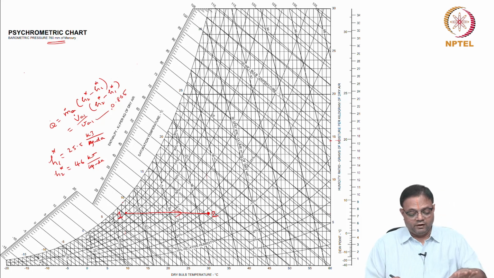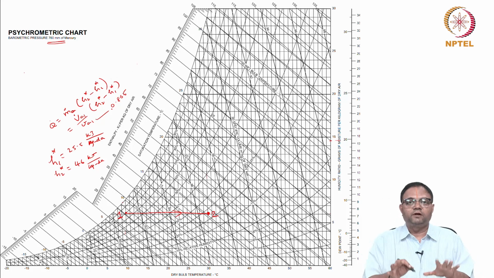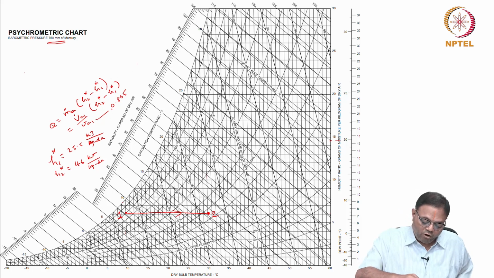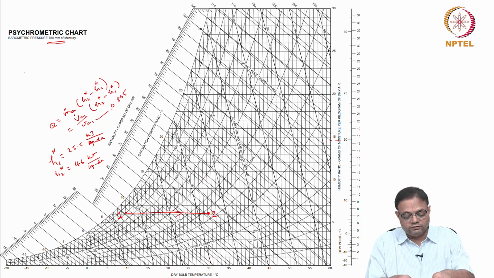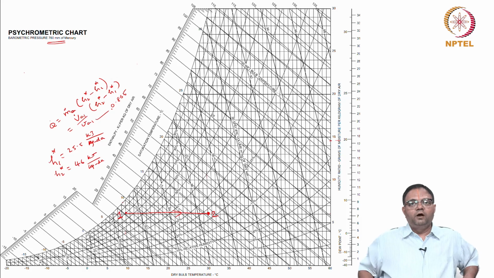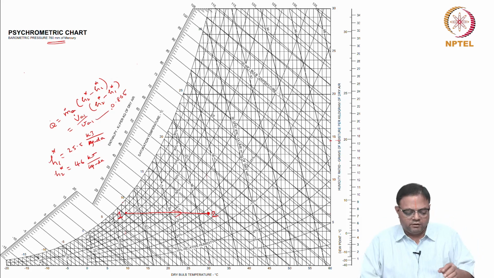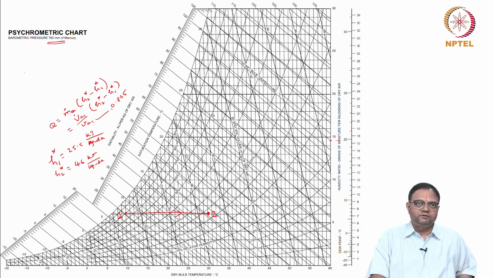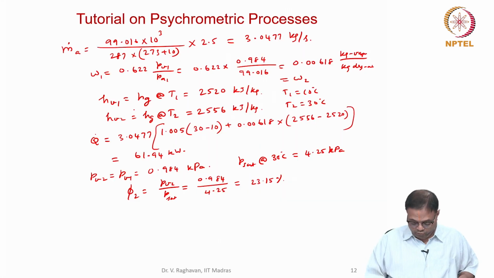So you can see that all the calculations can be made based upon the chart values. But anyway, the accurate retrieval is required. So you have to use some scales, and basically these curves are converging. These are all straight lines. So you have to very carefully select the point and take the property values and substitute. So no need to do many calculations. Anyway, the heat calculation we have to do. This is done because the pressure is around the atmospheric pressure of 760 mm of mercury, so I can use this chart. This is about this problem.